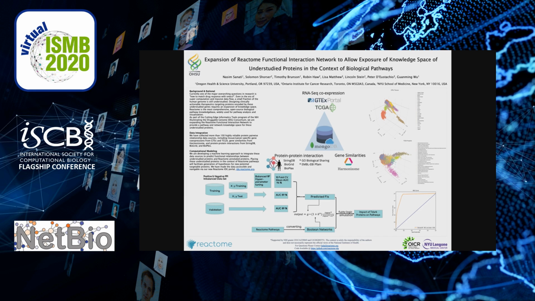Now, projecting these understudied proteins onto Reactome pathways provides a pathway view or process context of the biochemical mechanism of their molecular function. It also provides us with a familiar software environment for the research community to explore, design experiments, and really test our hypotheses to essentially investigate the clinical actionability of these targets.